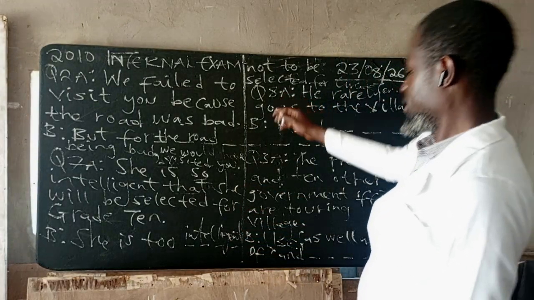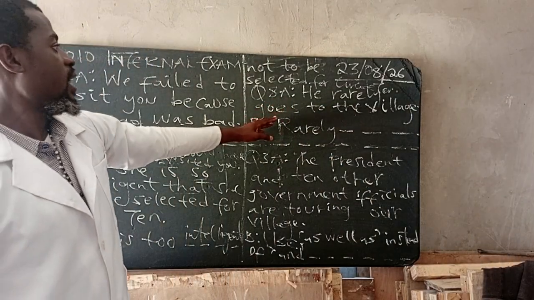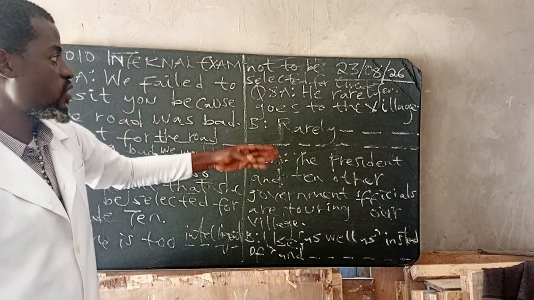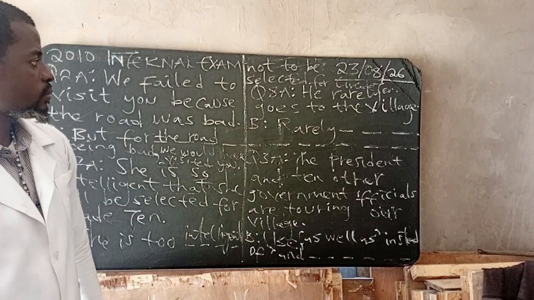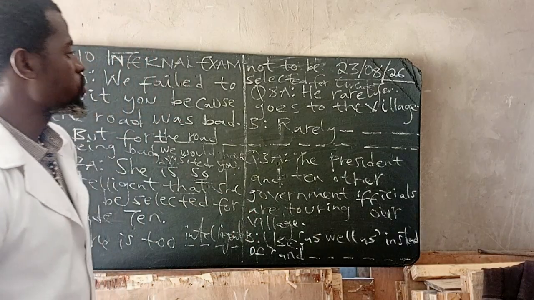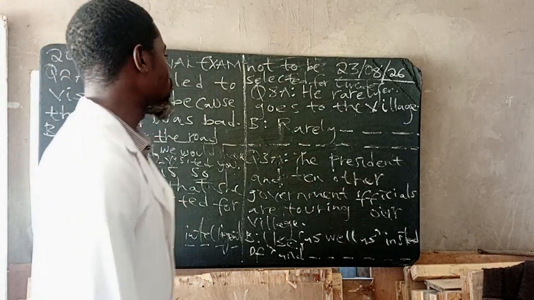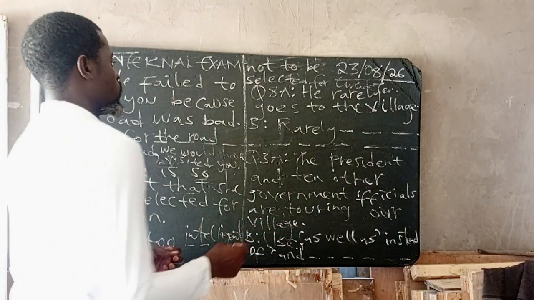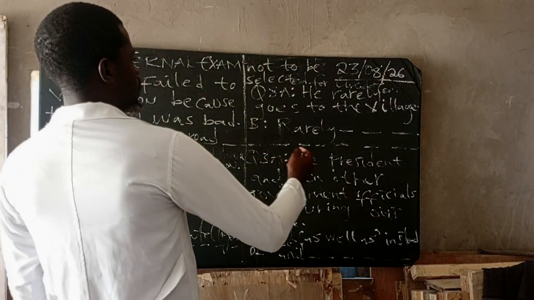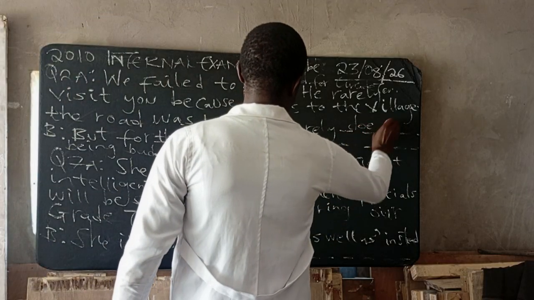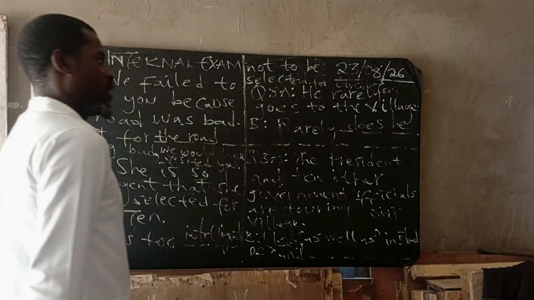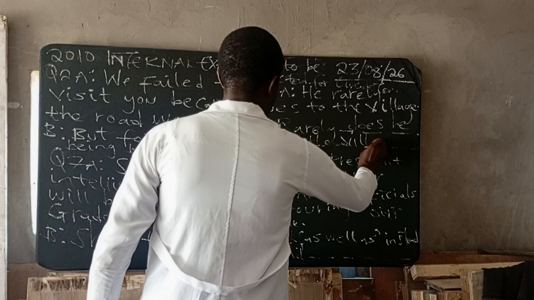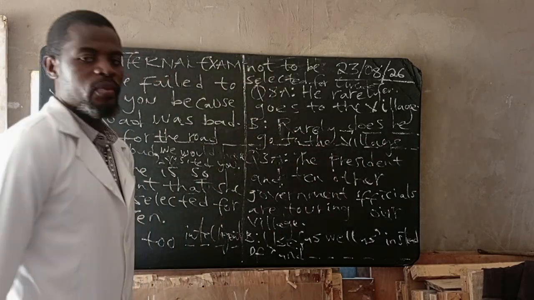Let's go to number 8. He rarely goes to the village. How can you transform this using rarely? Here we will use what is called inversion. Inversion structure. There are rules where we start with the auxiliary verb first before the subject. The auxiliary verb here, goes, will change to what? Rarely does. Then we'll use the subject he. Rarely does he go to the village. It's as simple as drinking water, guys.